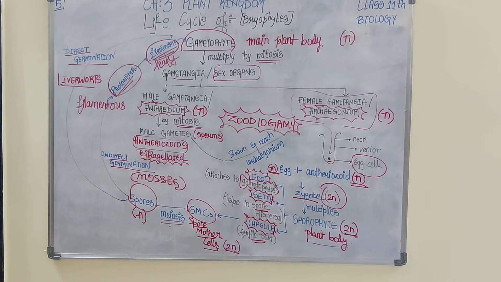Apart from this, we discussed the dorsiventrally flattened attachment of the bryophytes to the substratum. That was of liverworts. There were some exceptions, so you have to remember that. Examples: liverwort is Marchantia; mosses are Funaria, Sphagnum, Polytrichum. That's all. You have to remember these few examples. There is no such trick, and I guess I have covered major portions of this topic. In the next video lecture, I would be starting with pteridophytes.